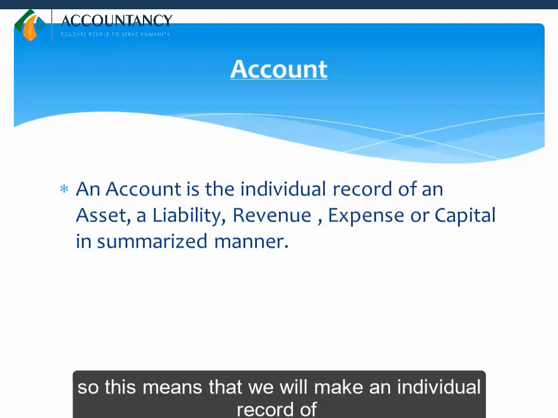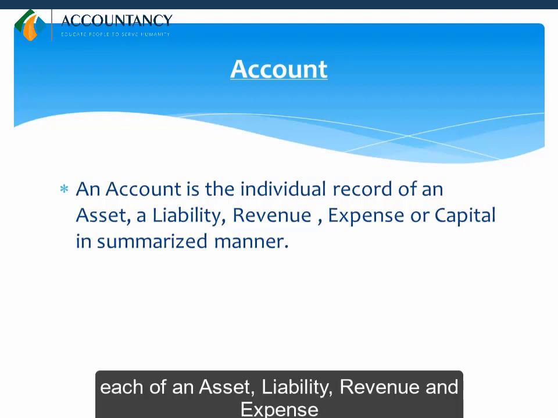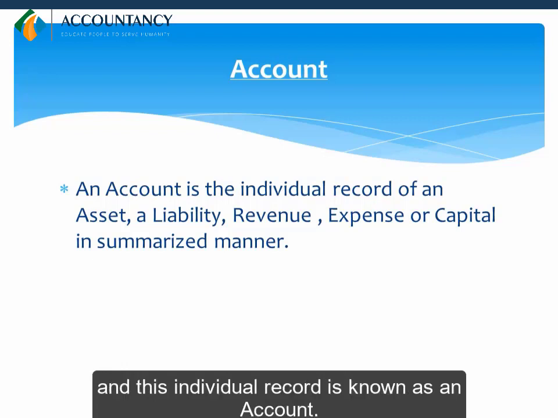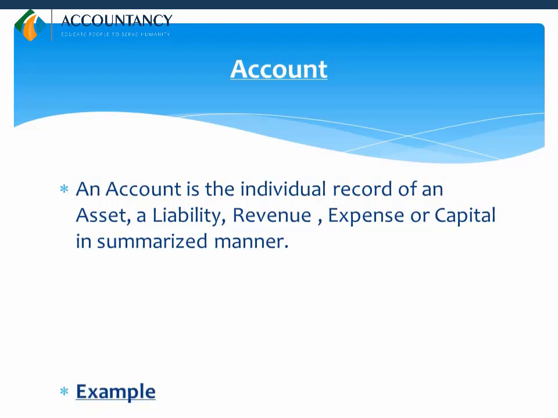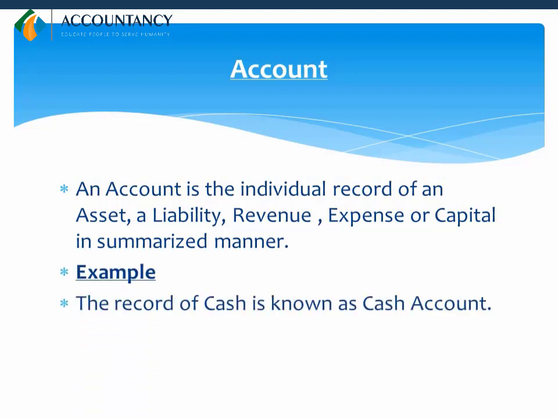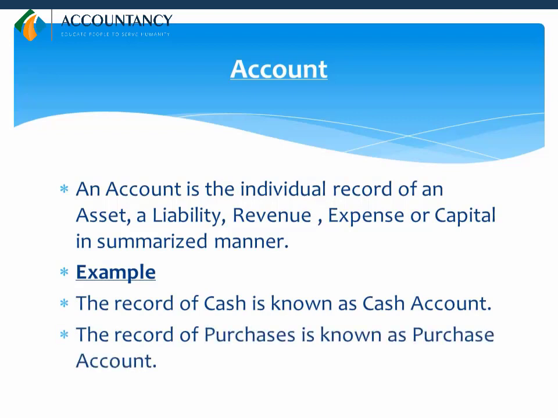So this means that we will make an individual record of each of an asset, liability, revenue and expense. And this individual record is known as an account. For example, the record of cash is known as cash account. The record of purchases is known as purchase account.